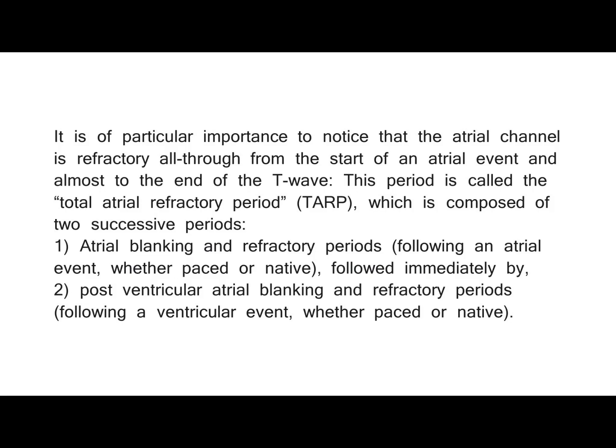It is of particular importance to notice that the atrial channel is refractory all through from the start of an atrial event and almost to the end of the T wave. This period is called the total atrial refractory period, TARP, which is composed of 2 successive periods. 1. Atrial blanking and refractory periods, following an atrial event, whether paced or native, followed immediately by 2. Post-ventricular atrial blanking and refractory periods, following a ventricular event, whether paced or native.